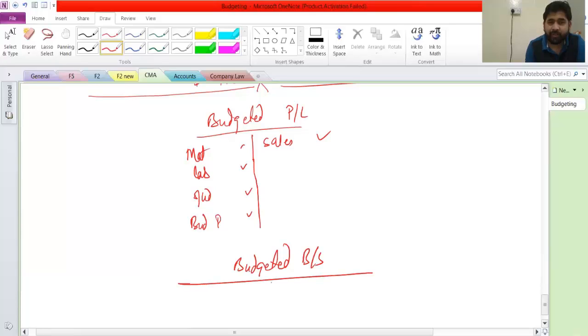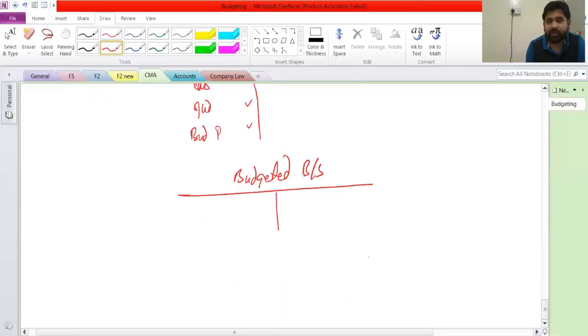Okay? And now concentrate a little bit. Fine. Budgeted balance sheet. So how can we make the budgeted balance sheet? See, assets, the fixed assets will remain as it is, and we can do a little bit of estimation on depreciation. Correct? So that depreciation will be recorded here in the PL. Fine. So see what is happening here is, let me change this. See, this is, let's say this is the point where we are right now. Okay, this is like now.